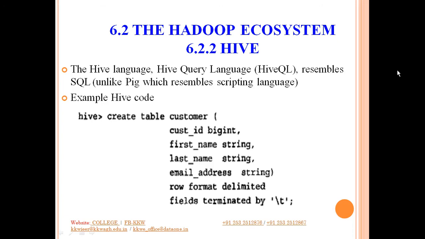On the screen you can see a sample Hive code. If you want to enter the Hive prompt, you simply type hive. In this slide we are creating a table named customer with customer ID, first name, last name, email address, and the row format is delimited by tab. So our file is separated by tab, that is, the column values are separated by tabs. So this is how you create a table using Hive.